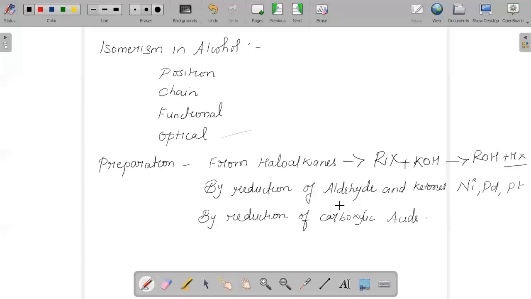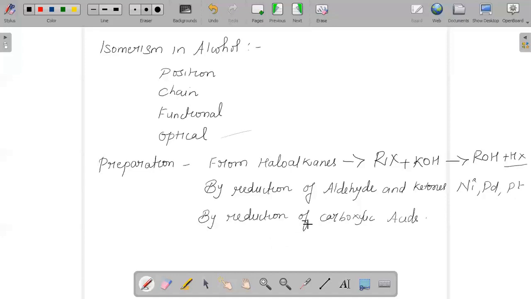It is a very important concept. You should remember it. Grignard reagent with formaldehyde gives primary alcohol. Grignard reagent with any other aldehyde gives secondary alcohol. And Grignard reagent with ketone gives tertiary alcohol.